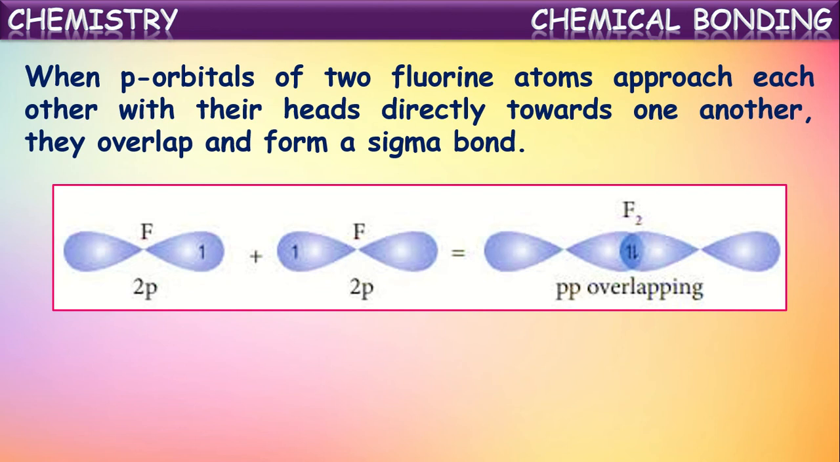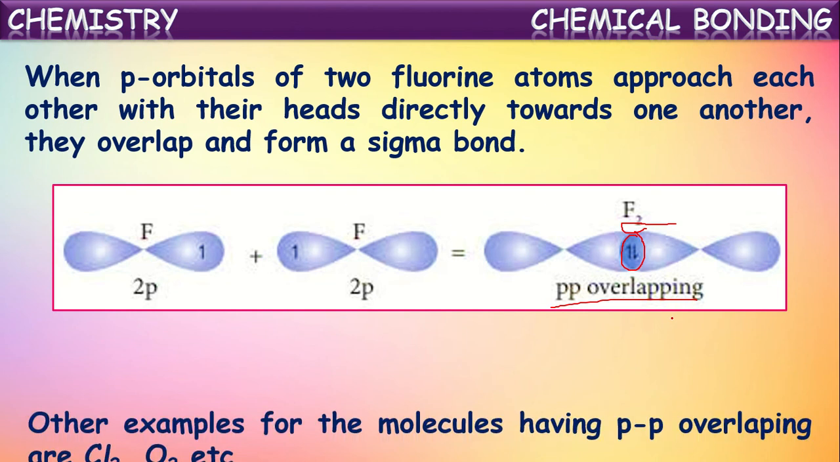So one 2pz orbital of fluorine is singly occupied with an electron. So when two fluorine atoms approach each other, these singly occupied orbitals of both the fluorines overlap each other and make their single electrons paired. And thus a sigma bond is formed between these two fluorine atoms. Here the overlapping occurring is called pp overlapping. So in the fluorine molecule, a sigma bond is formed as a result of pp overlapping of atomic orbitals.